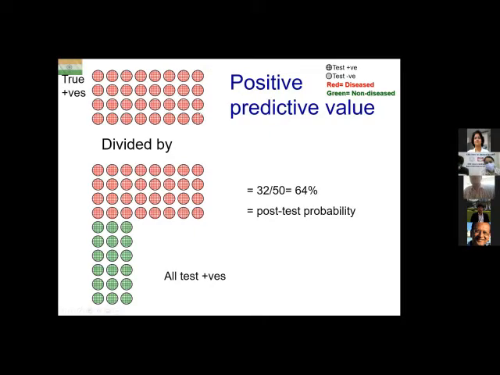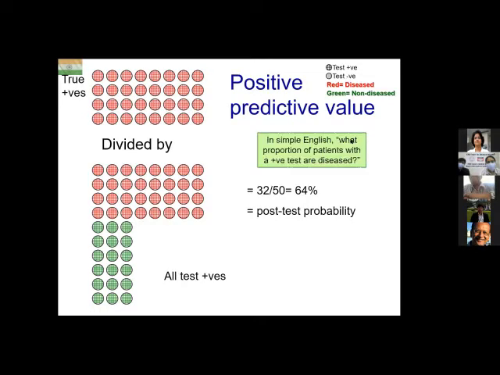That means how many are actually blood culture positive? That's the numerator. So amongst those who are CRP positive, how many will turn out to be blood culture positive? So in this case, the denominator is 50, the numerator is 32, the test true positive, so that is 64%. This is also known as the post-test probability of the test.